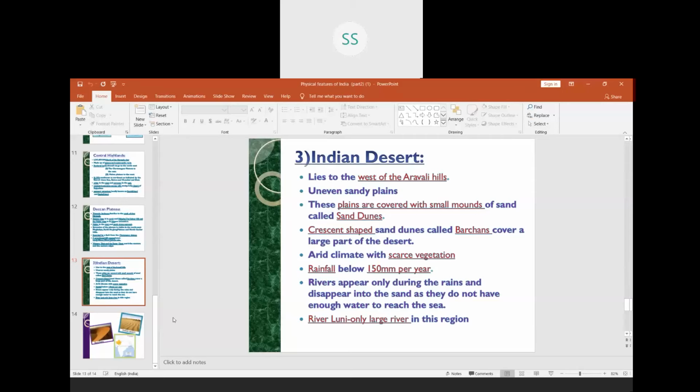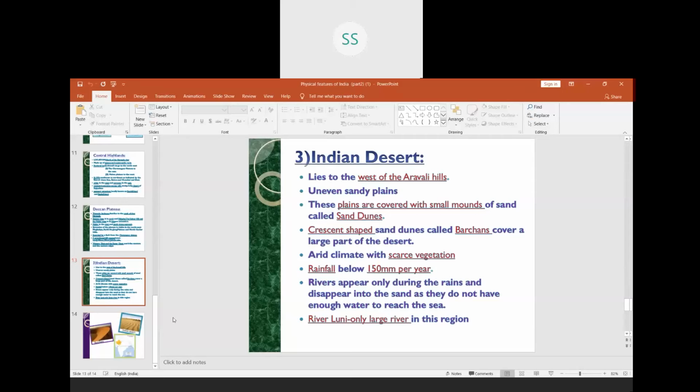You know, when the wind blows in this region, all that sand gets collected into different shapes. You can say that the sand gets piled up. That pile of sand is called sand dunes. This area forms lots of sand dunes which are called by different names.